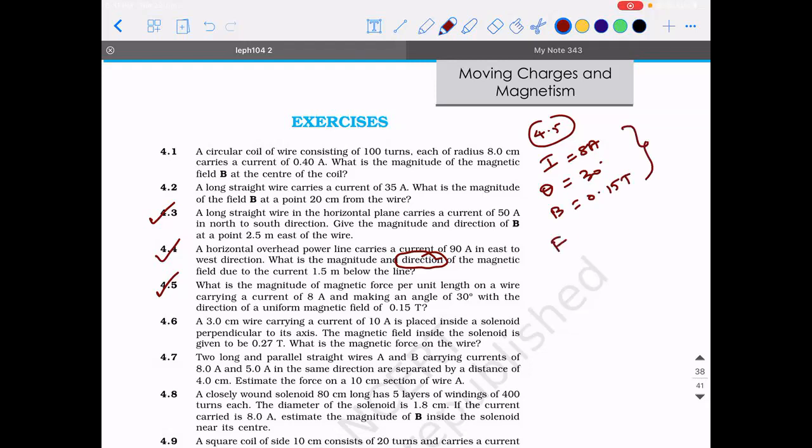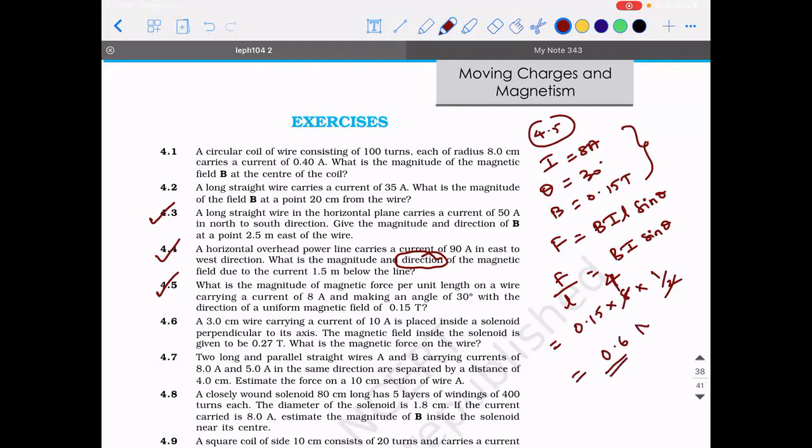It is F is equal to BIL sine theta, but they ask force per unit length. So F by L will be equal to BI sine theta. B is how much? 0.15. I is 8. Sine theta is half. 4. So 0.15 into 4 is 0.6. So 0.6 Newton per meter is the answer. Okay.